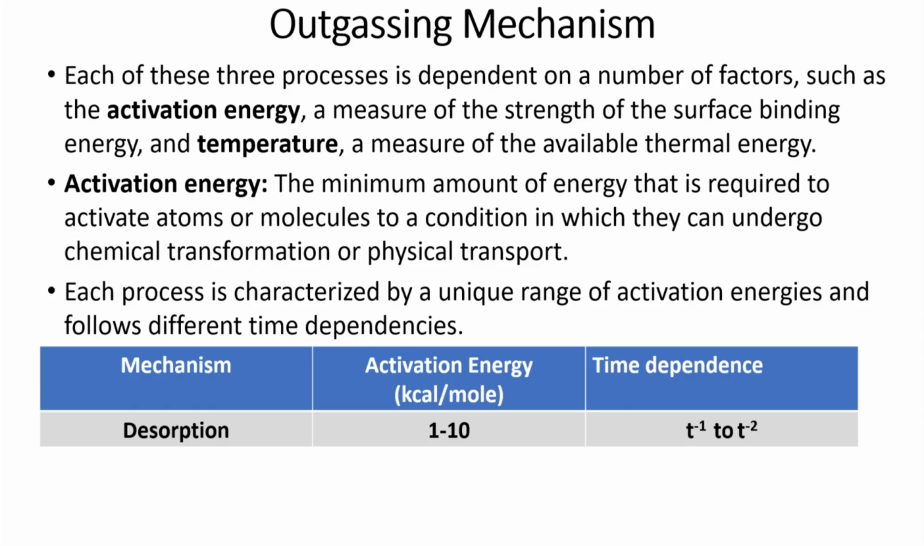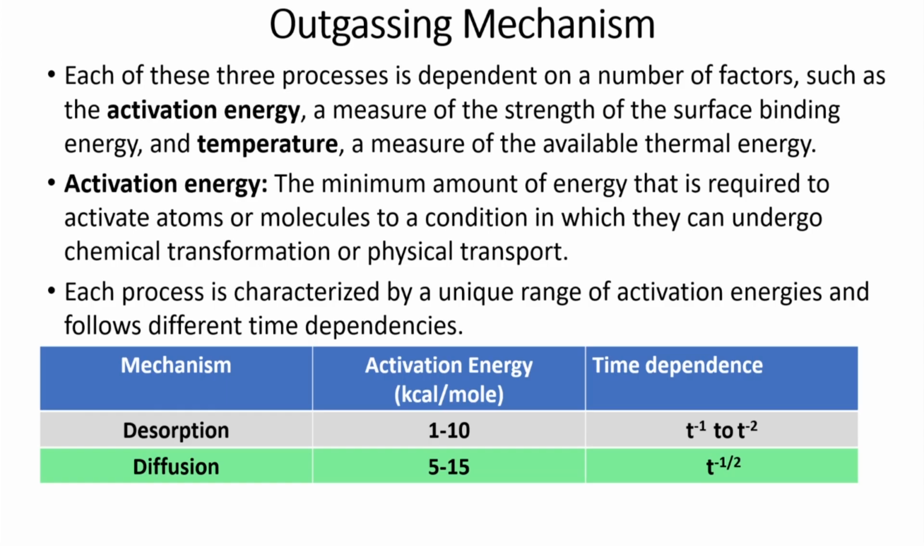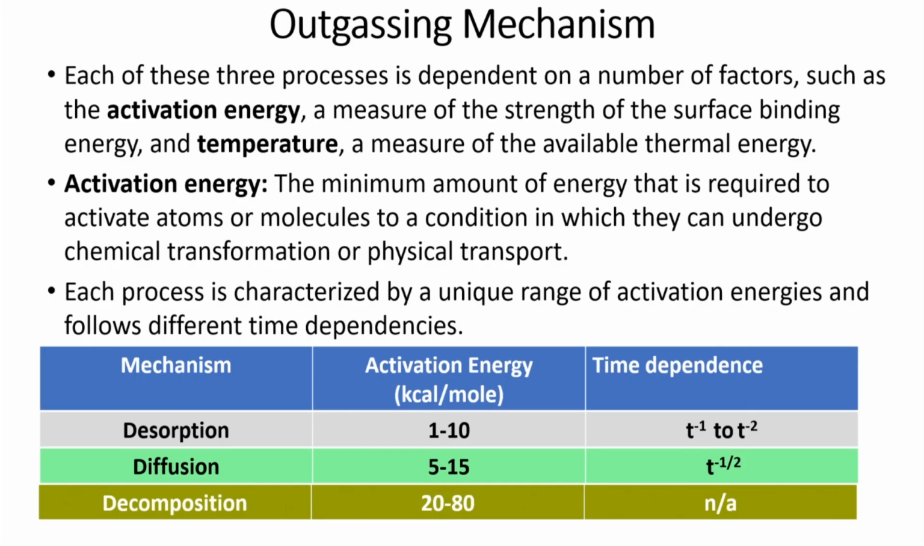For desorption, the activation energy, whose unit is kilocalories per mole, is 1 to 10, and the time dependence is inversely proportional to either the time or the square of the time. Then the process diffusion, the activation energy is from 5 to 15, and here it varies inversely to the square root of the time. And for decomposition, the activation energy needed is much more. It is 20 to 80, and this does not depend on time.